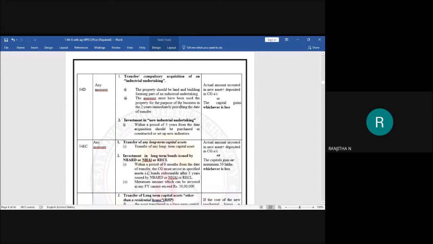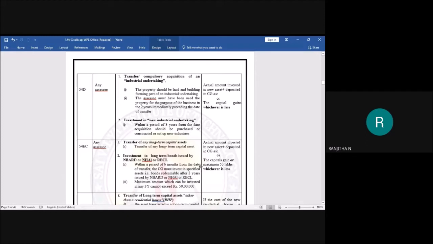First, within 6 months from the date of transfer, you have to invest, and the investment you have made should be redeemed after 3 years. It should be redeemed after 3 years, and the maximum amount which can be invested in a financial year cannot exceed 50 lakh. You are not supposed to invest more than 50 lakhs. The maximum limit here is 50 lakhs.